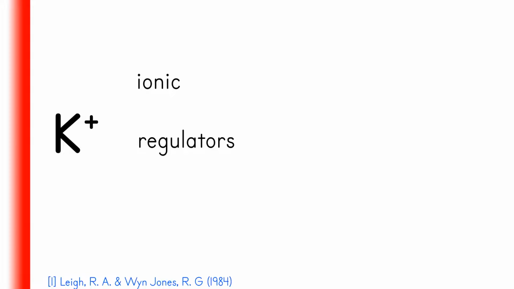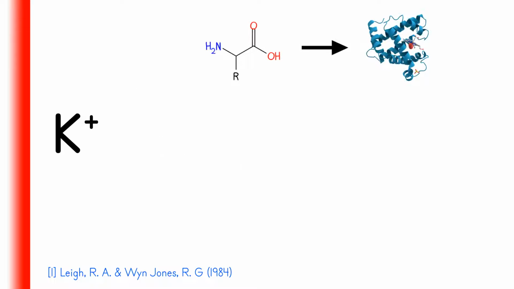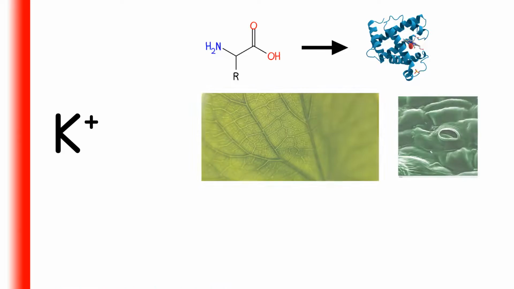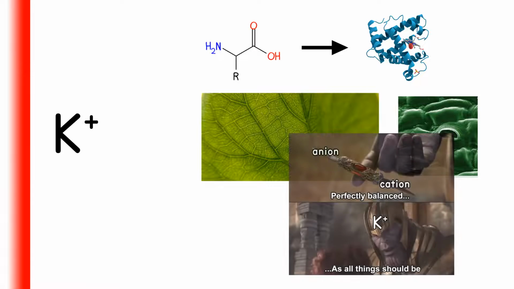As for K, potassium ion in general provides the ionic environment in plant cells necessary for metabolic processes and thus acts as a regulator. Protein synthesis needs K ions, and so does opening and closing stomata, the holes in leaves to get in CO2, maintaining cation-anion balance in plant cells, and so on.